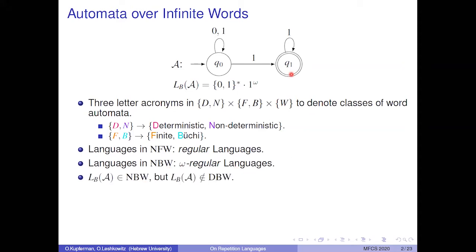Note that the automaton above is non-deterministic. At Q0, if we see a 1, we can either stay at Q0 or move to Q1. And the language of A is not recognizable by a deterministic Büchi word automaton. So DBW is a proper subset of NBW.